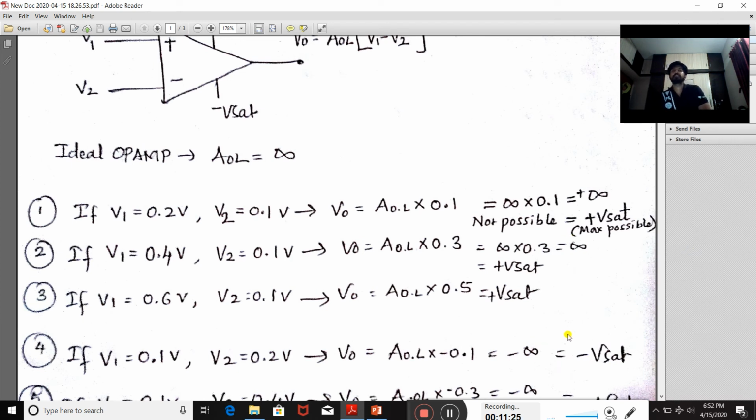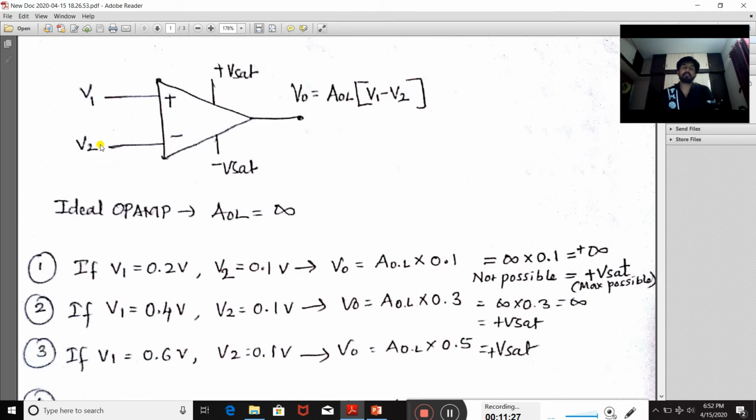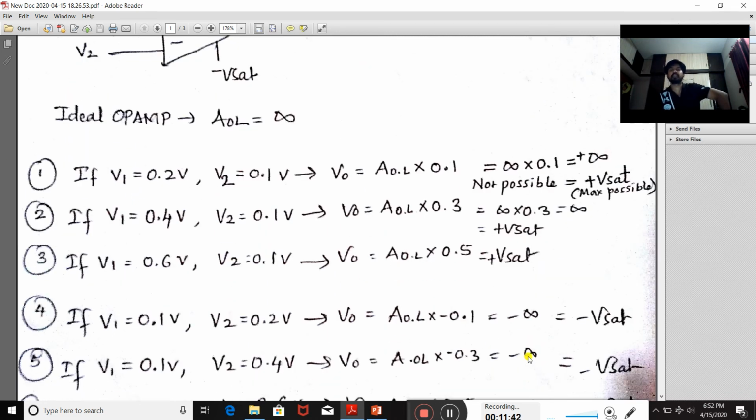How does it work as a comparator? It compares V1 with V2. If V1 is more than V2, then it produces the positive Vsat. If V1 is less than V2, then it produces the negative Vsat. So it acts as a comparator circuit.